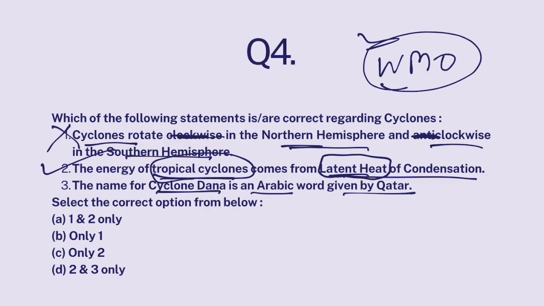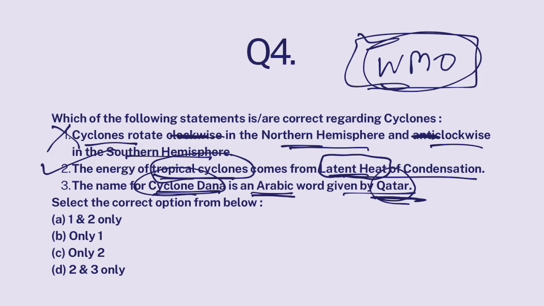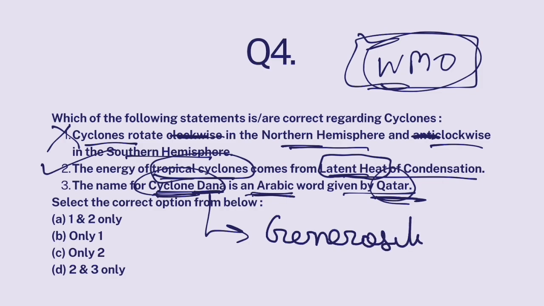This cyclone Dana was actually named by Qatar. Qatar gave this Arabic word Dana for this cyclone. Dana in Arabic means generosity. So this part is also correct. 2 and 3, the answer is D.